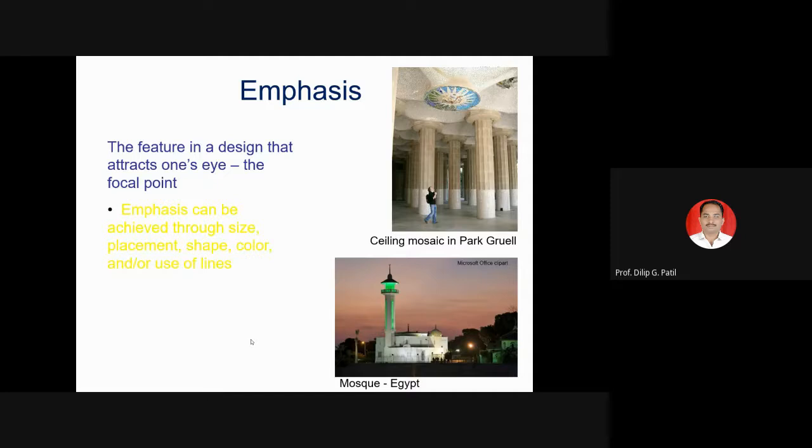So the feature in a design that attracts one's eye is the focal point. The emphasis can be achieved through size, placement, shape, color, and use of lines.